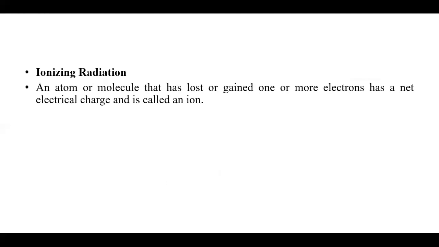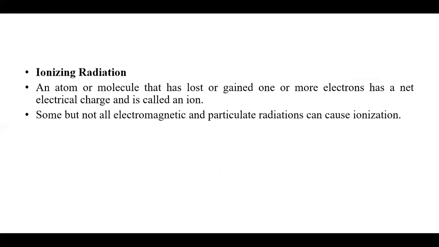Next is ionizing radiation. An atom or molecule that has lost or gained one or more electrons has a net electrical charge and is called an ion. Some but not all electromagnetic radiation and particulate radiation can cause ionization.